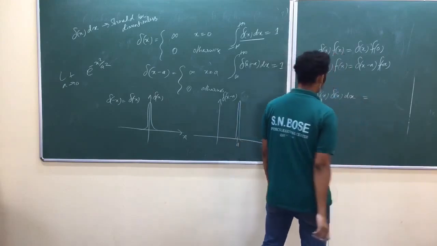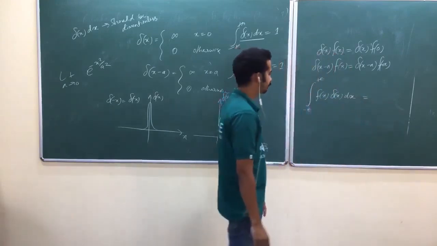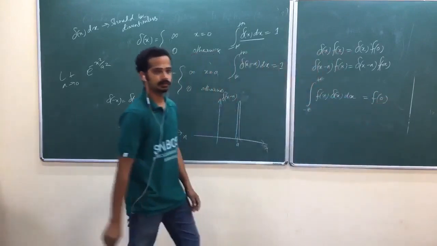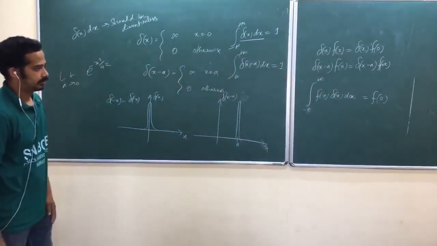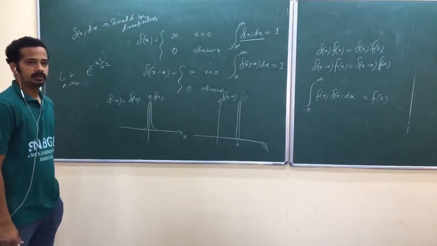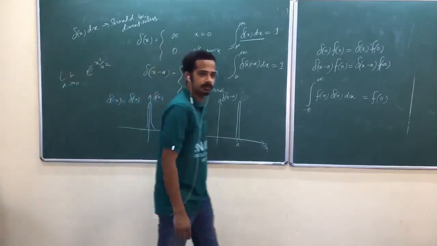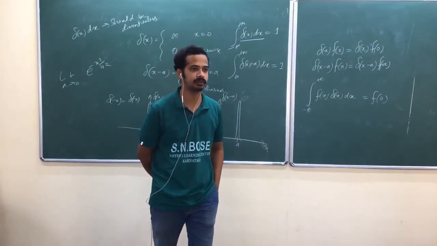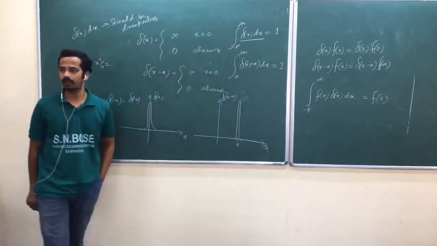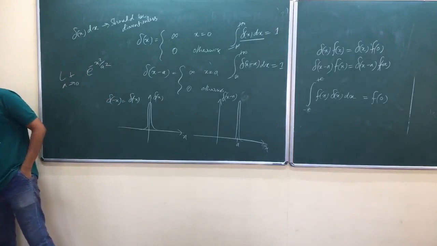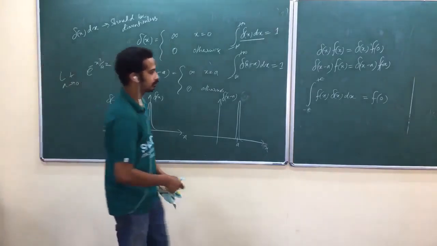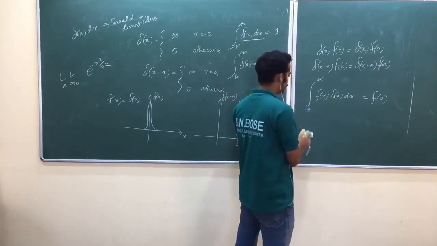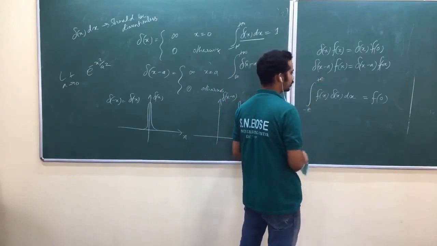That's equal to f of 0, where epsilon is positive. Shall I take it like that? You don't have to integrate actually from minus infinity to plus infinity. He might have written that one, but in the problem it will be very clear. Usually he will write minus infinity to plus infinity like that.